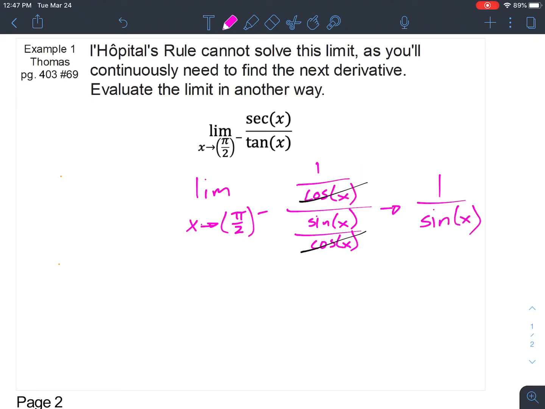And then we can put pi over 2 into that sine of x. And from the unit circle, sine of pi over 2 is 1. And it turns out this was just going to be 1. So that was quite easy. Even though it originally said that L'Hopital's was not going to be possible, it made it seem like it was going to be difficult, but this question really wasn't that bad.